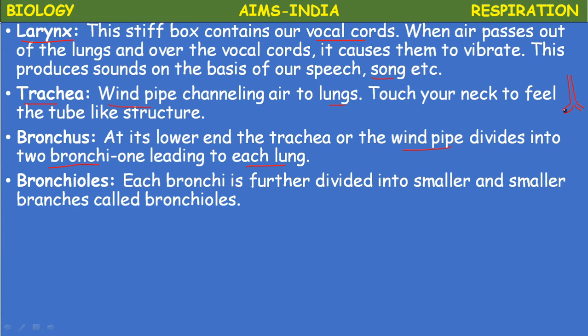After entering into the lungs, each bronchus divides into small branches. They are called bronchioles. So each bronchus is further divided into smaller and smaller branches called bronchioles.